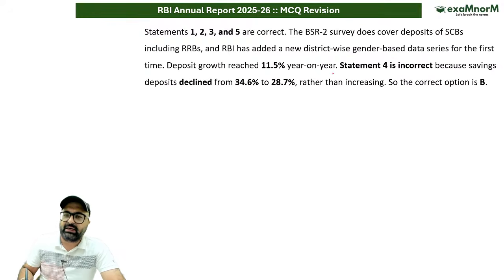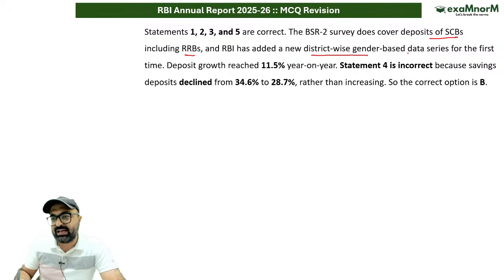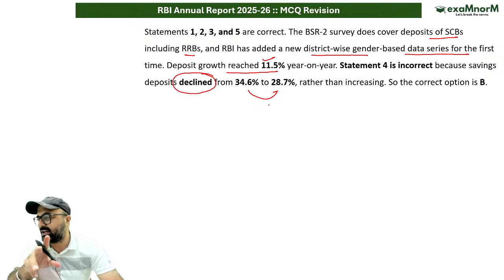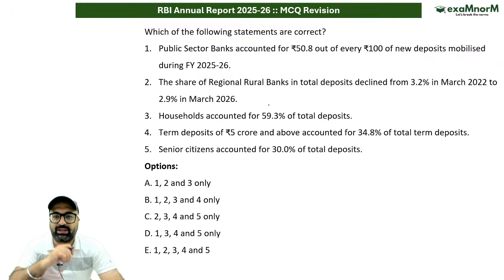Let's check out the data. BSR2 survey does cover the scheduled commercial banks, including RRBs. RBI has added the new district-wise gender-based data series for the first time. Deposit growth has reached 11.5% on year-on-year basis, but saving deposit has declined from 34.6% to 28.7%. Therefore, B statement is correct. Moving on to the next question.